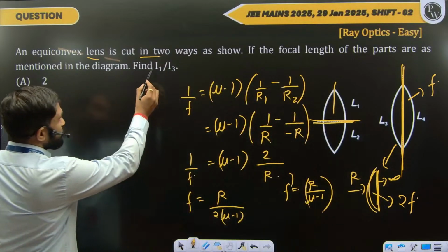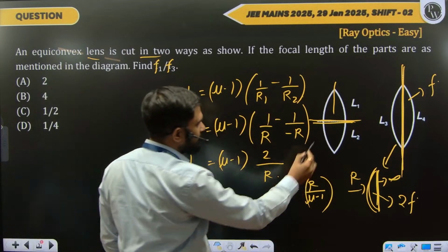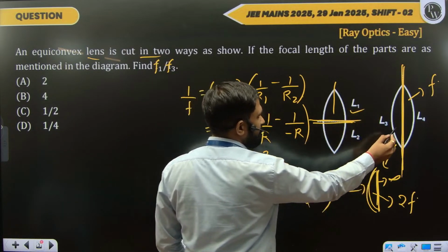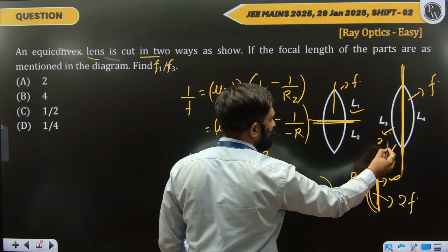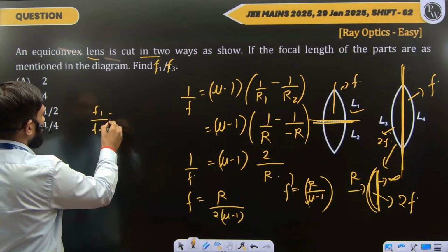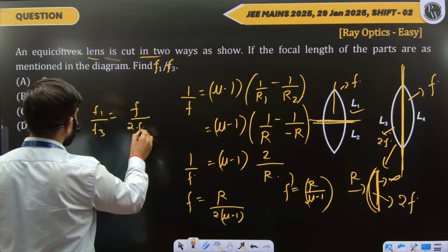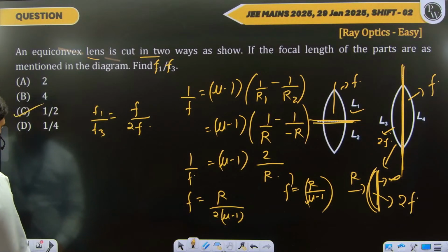So if they are asking the focal length of the first lens with respect to the third lens, let's see. The first one is this one and the third one is this one. For the first lens, the focal length remains f only, but for this one it becomes 2f. So if they are asking f1 upon f3, it will become f upon 2f, which is 1:2. So it was quite an easy problem.